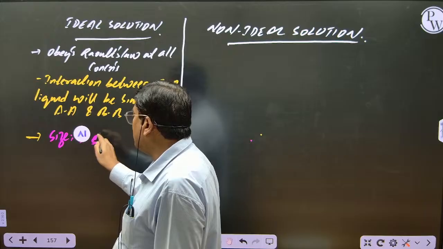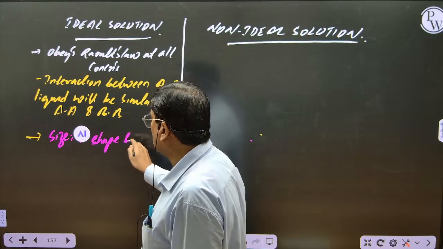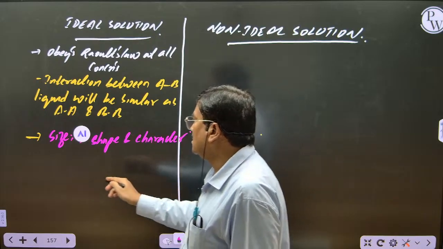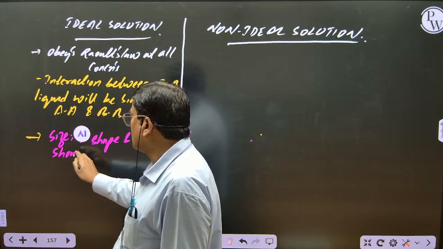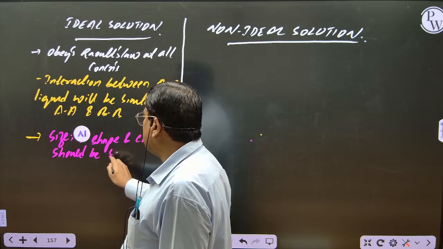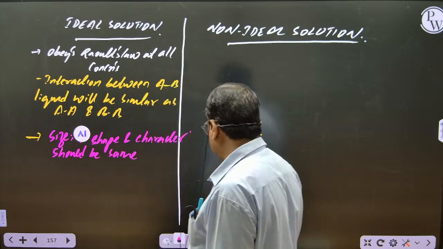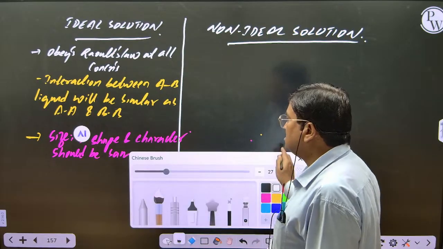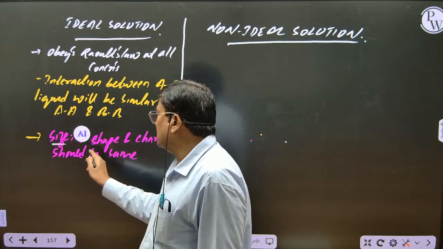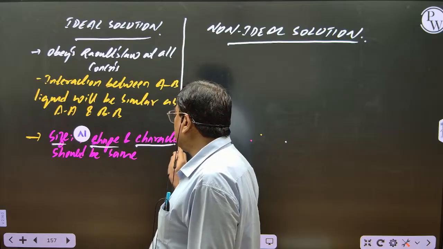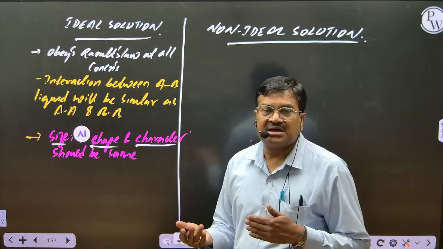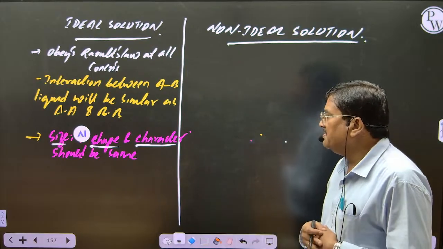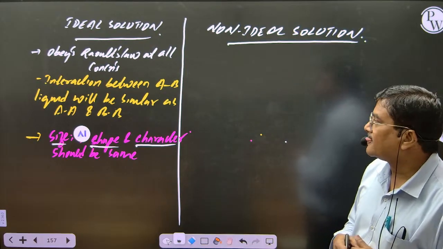Size, shape and character should be same or differ? Should be same, no? Then only interactions come same. Are you following? So the size should be similar, the shape should be similar, character should be similar. Then interactions come same, no? So make a note: size, shape and character should be same.